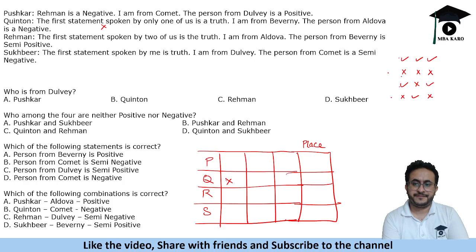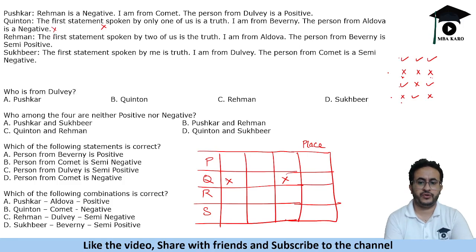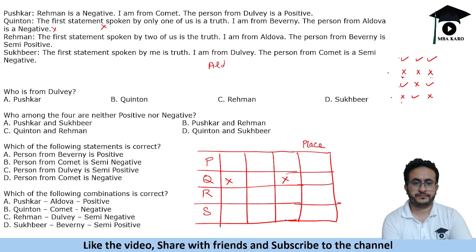If Quinton's first statement is false, the third statement should also be false. If the first is false, the third is also false. The second statement we will evaluate later. It says that the person from Aldova is negative. So Aldova is not negative. Okay, we'll put it down for now.